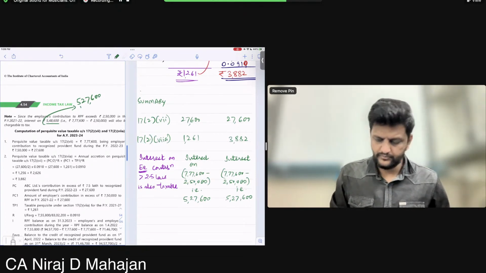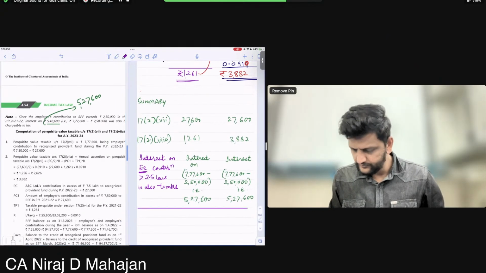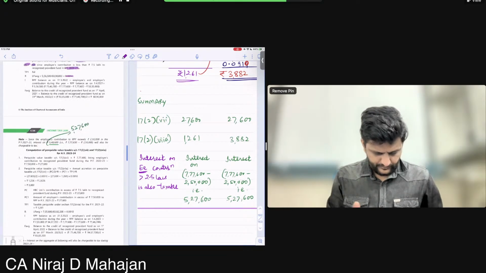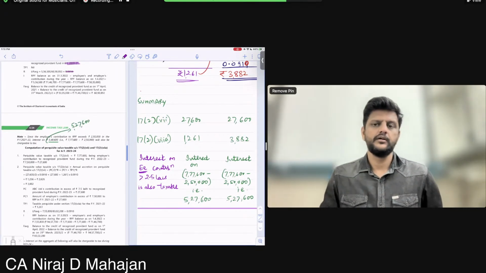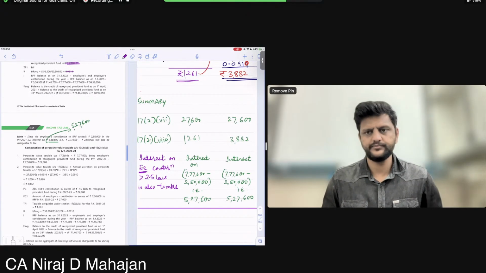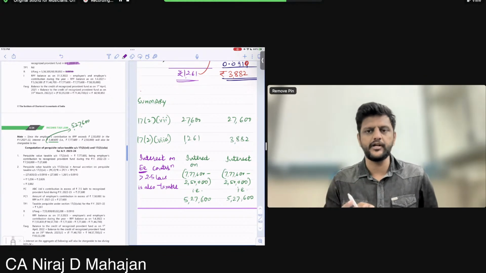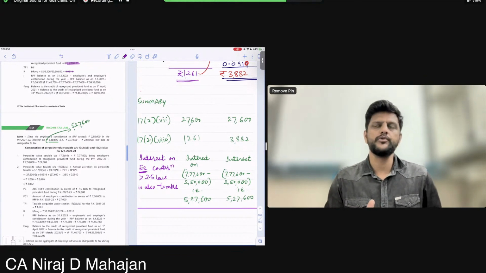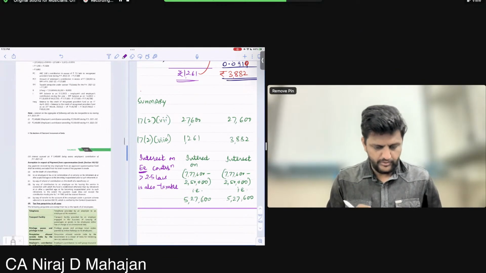Understood all of you? So there are three things: 17 to 7, 17 to 7A. 17 to 7A, children, is tricky, but I hope you got the summary, hold of it a little bit. And interest, please keep that in mind. Interest on employees' contribution more than 2.5 lakhs will also be taxable. Contribution more than that figure. Okay?